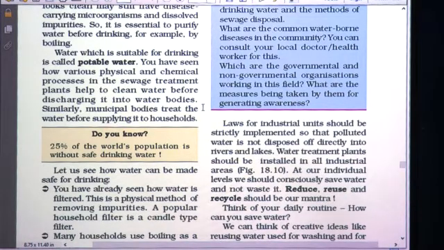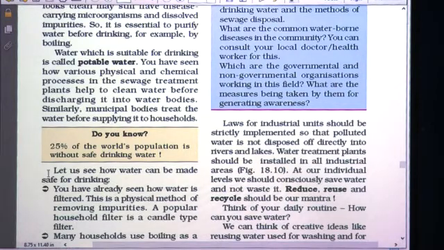Okay, so how potable water is obtained in water purification tanks. Different physical, chemical as well as biological methods are used for cleaning that water. Similarly, you have learnt different physical and chemical processes in the sewage treatment plants which help to clean water before discharging it into the water bodies. Similarly, municipal bodies treat the water before supplying it to households. So whatever water we get is the water treated by municipal bodies.